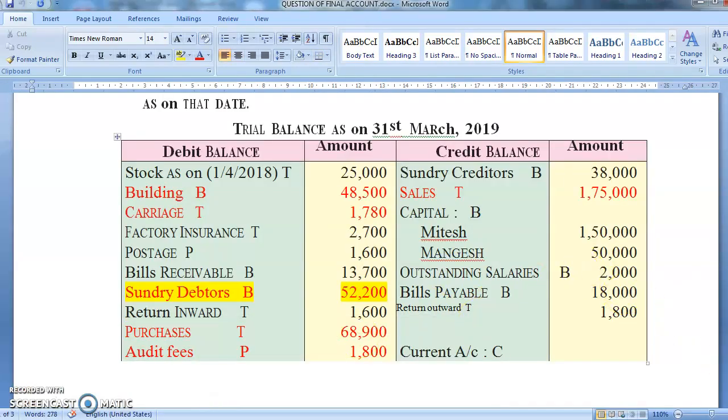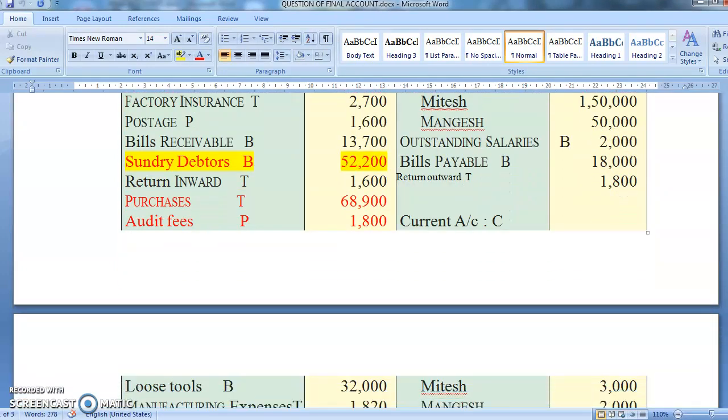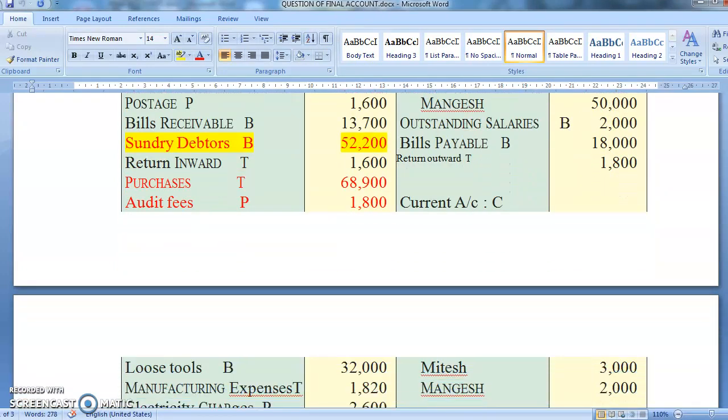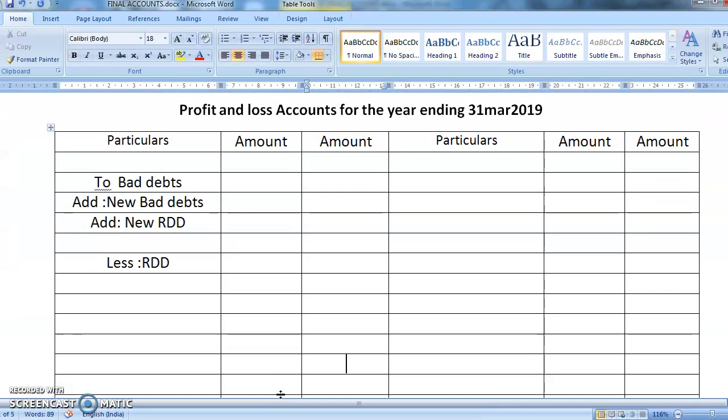Yeah, what was the next item then? It was postage. Yes, postage was how much? 1,600. It will go in profit and loss account. So you will directly write in profit and loss. You should always keep this ready with you. So to postage. Yes, no adjustment, so directly will go in outer column 1,600.